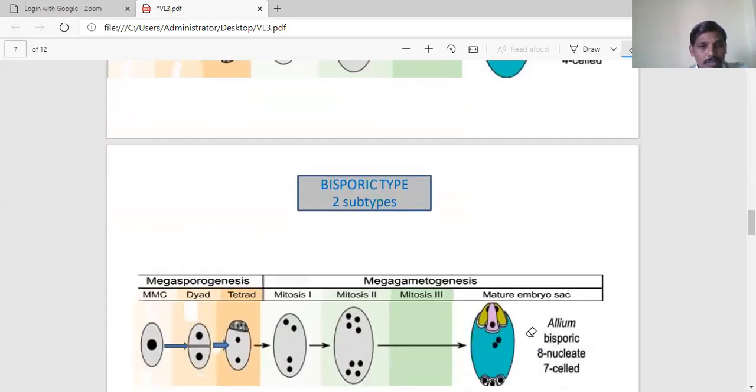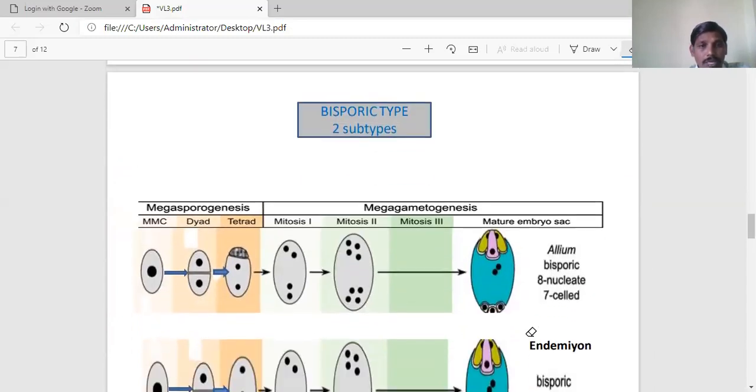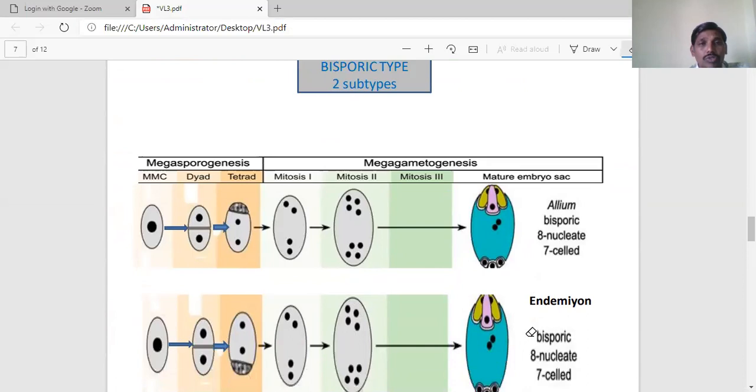Next, go for the bisporic type. Bisporic means here 2 spores are involved or participate in the development of the embryo sac. So whenever you start from the MMC, that is, megasporogenesis, in the part of megasporogenesis, the diploid megaspore mother cell undergoes the first meiotic division, it gives 2 cells.